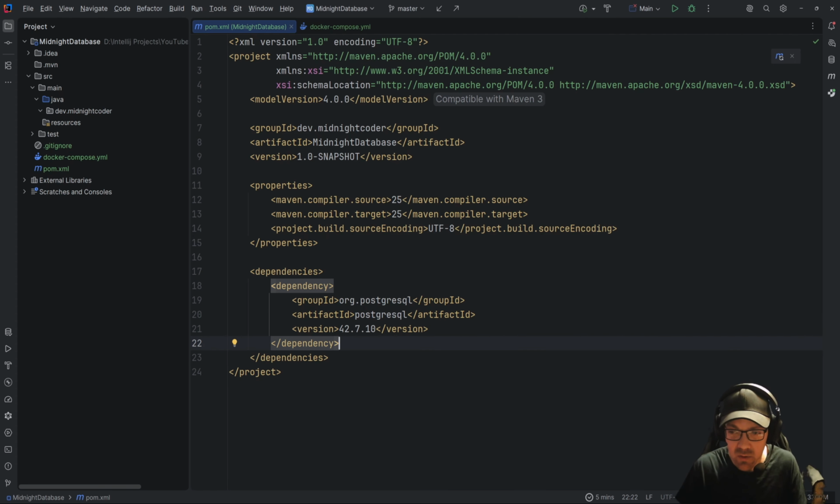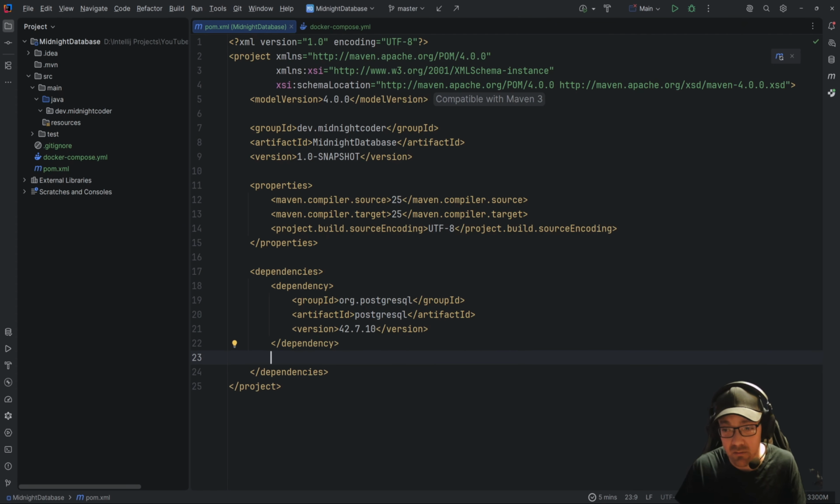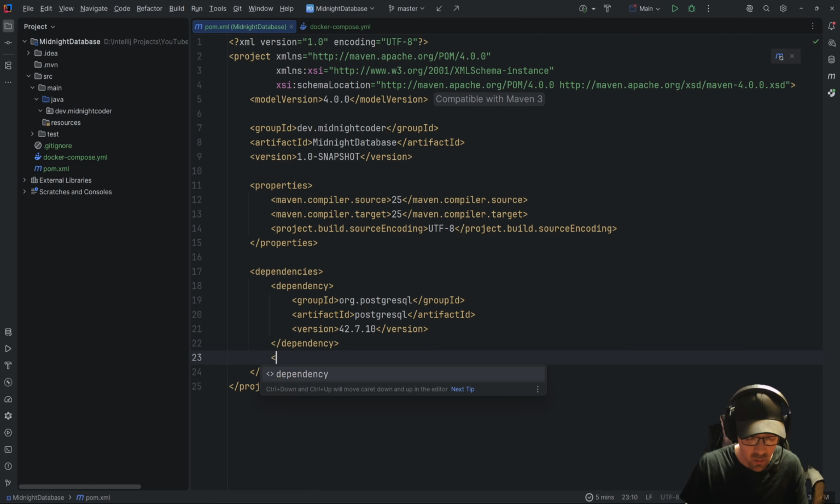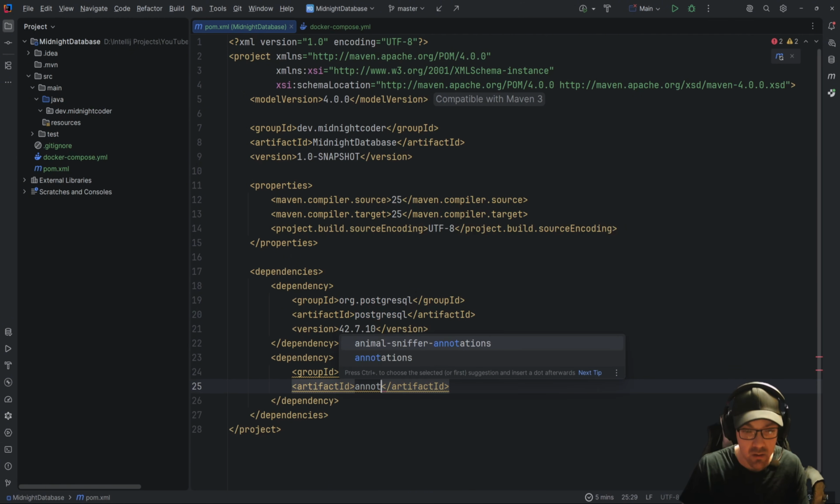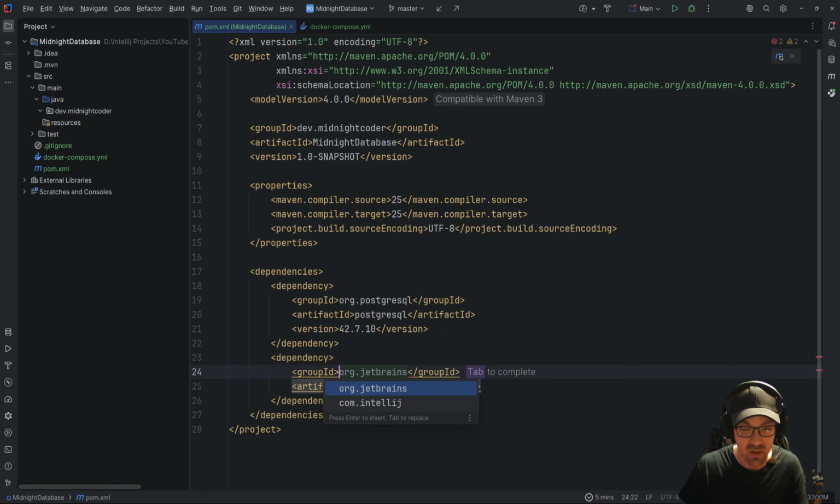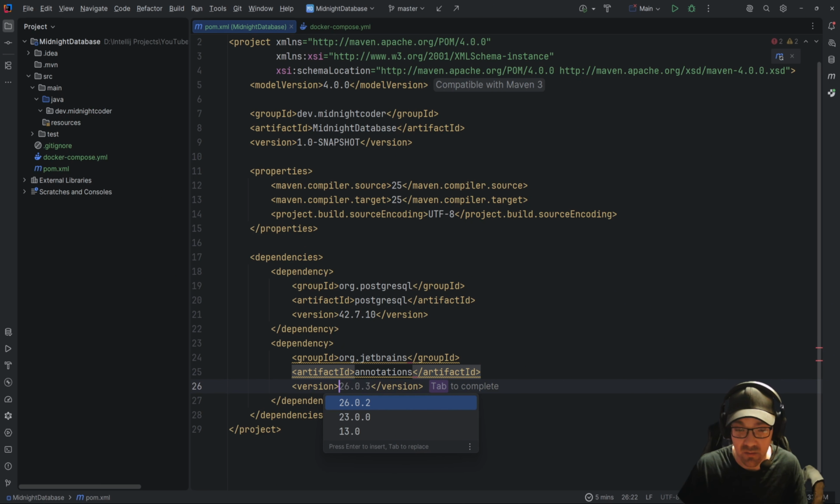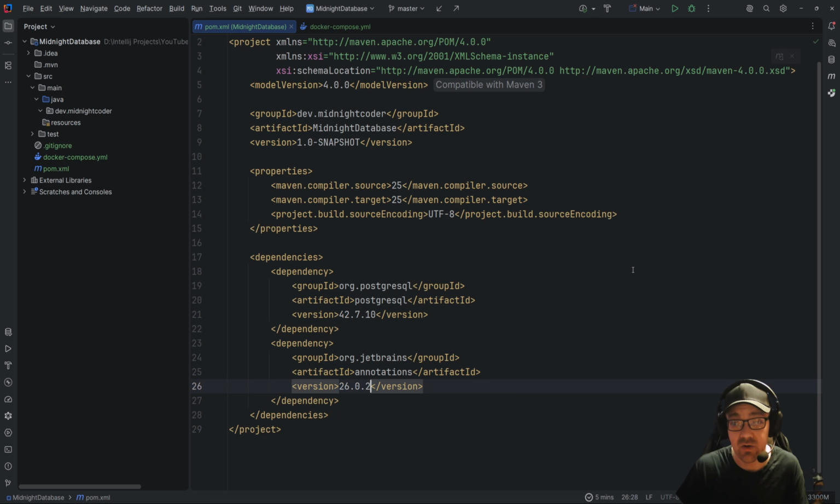All right, so the next thing we're going to add in is actually, again, JetBrains. This is one of my favorite annotations when it comes to working with this. So I'm going to take in annotations from JetBrains, and we're going to grab the latest one. So what this is going to introduce, just hold on, it's going to blow your mind.